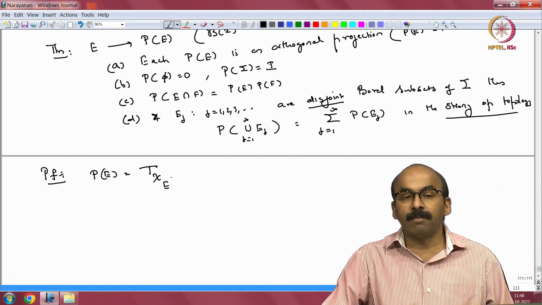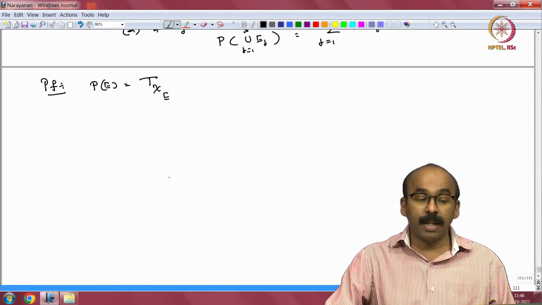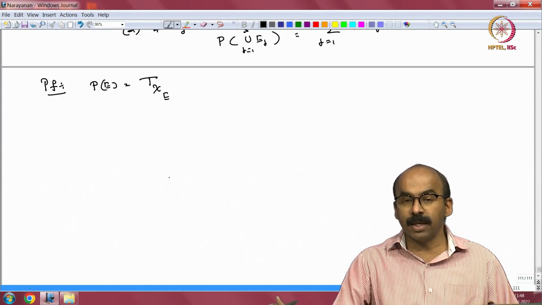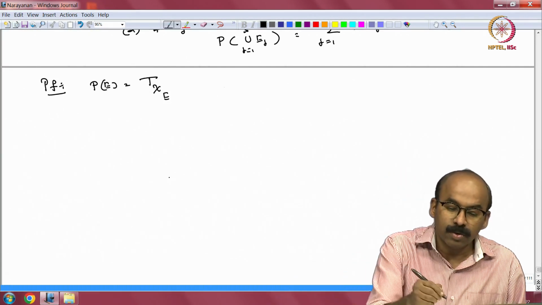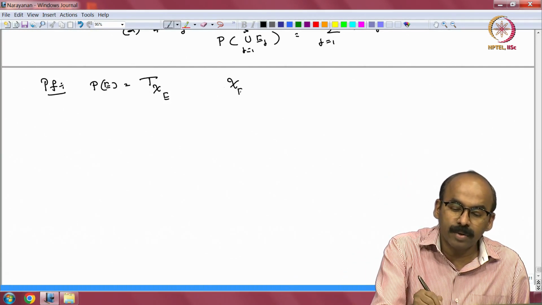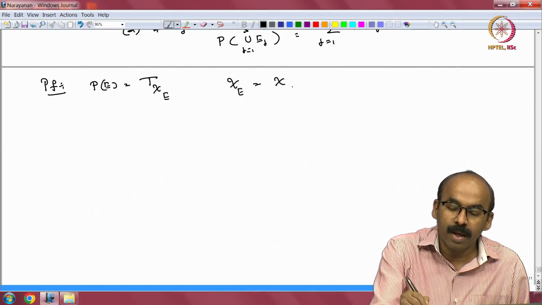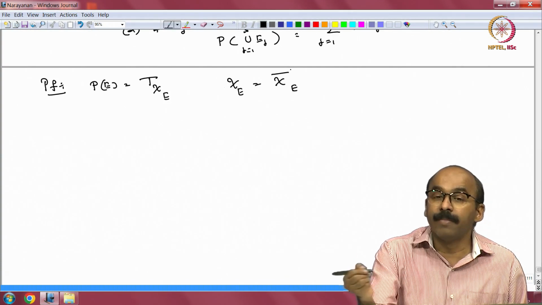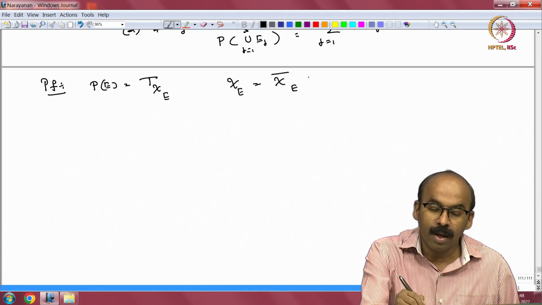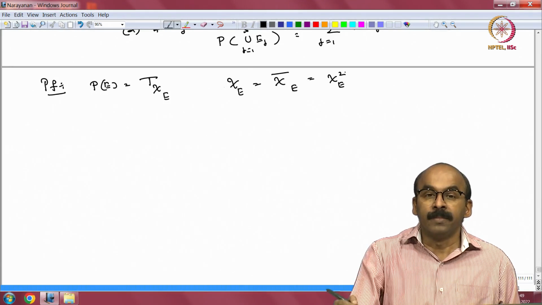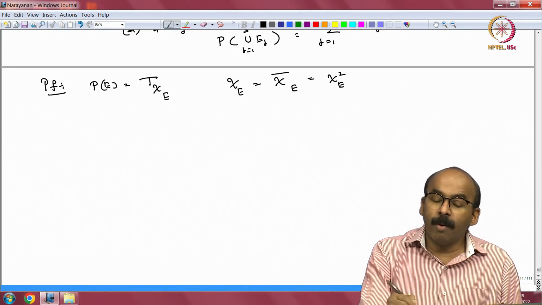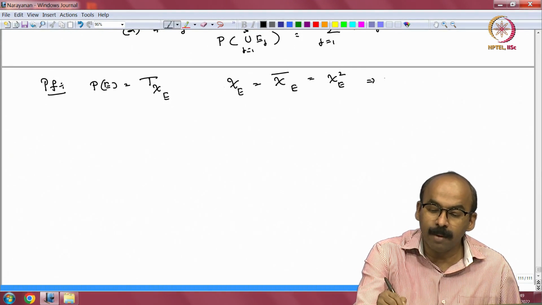For each bounded function, I have this operator, and that map f going to T sub f was a star algebra homomorphism, right. So, if I look at chi E, I know that chi E is equal to chi E bar, right, because it is 1 and 0, and is also equal to chi E square, right. So, from the algebra homomorphism property, this implies that P of E, so that is the left hand side, right,